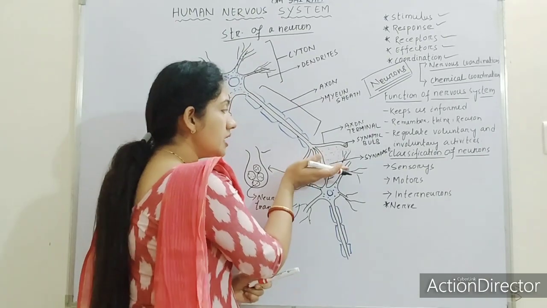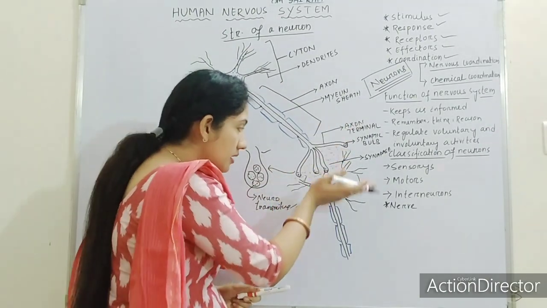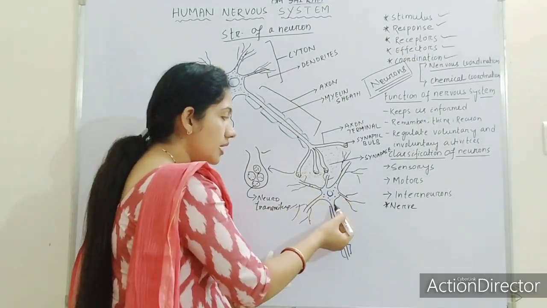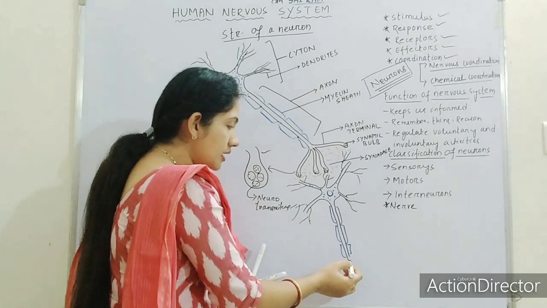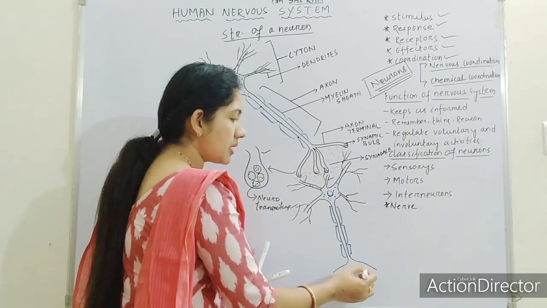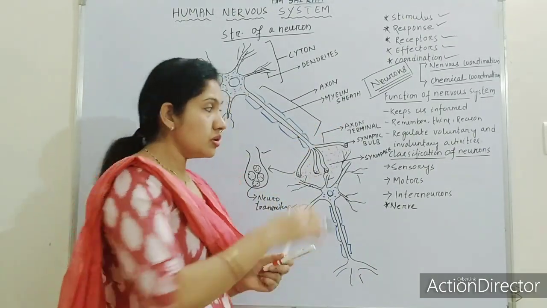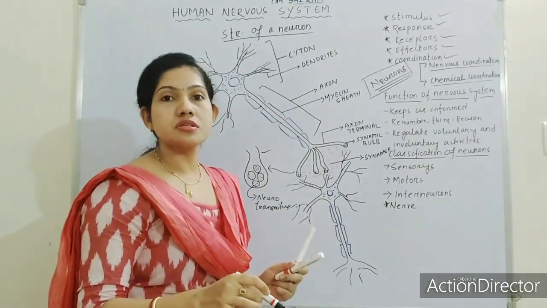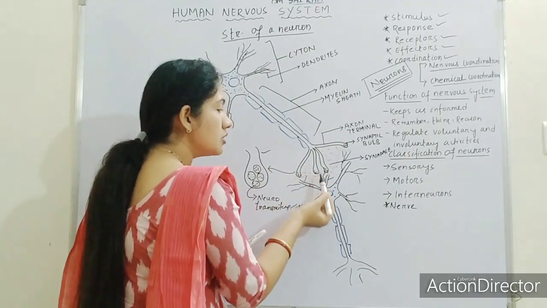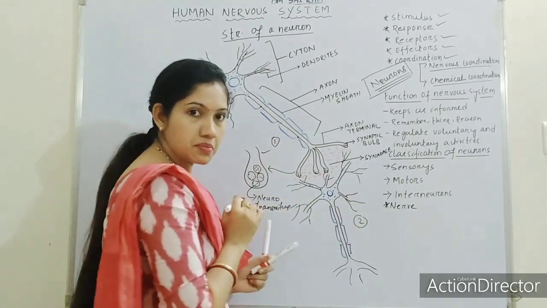After the ending of the axon terminal, another neuron arises. This is the cyton. Again it gives rise to an axon, which again ends with branches, and again it will be attached to another cyton. So this is a continuous process. This is the first neuron and this is the second neuron, remember.